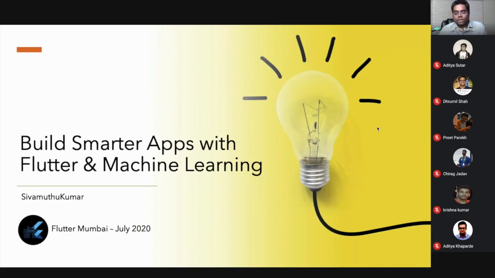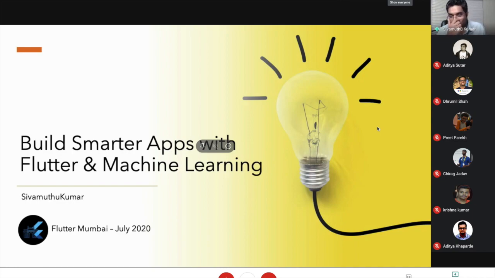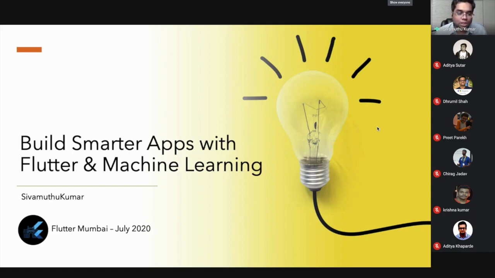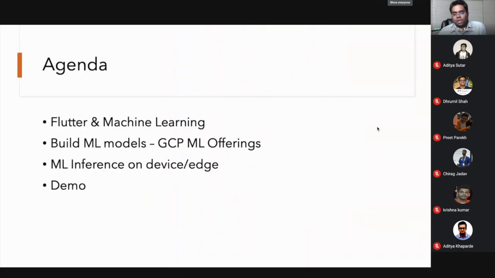So as I have said before, today we are going to see how to build smarter apps with Flutter and machine learning. The agenda of the session is a high-level overview of Flutter and also the machine learning stuff. I do mobile and also machine learning, but I'm from the Xamarin platform side.